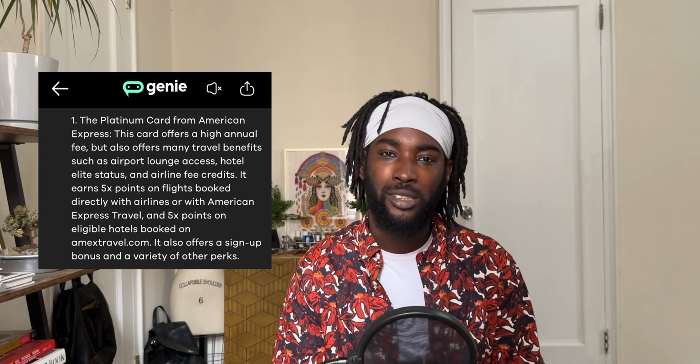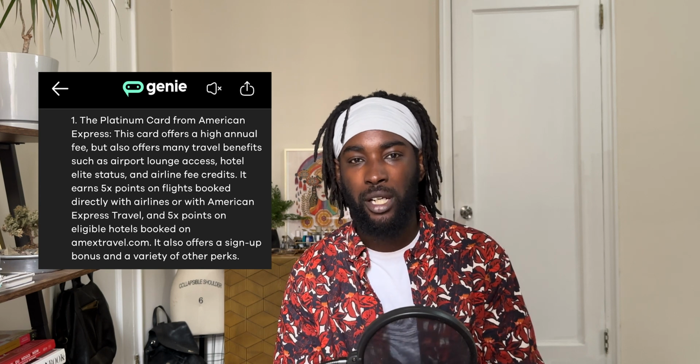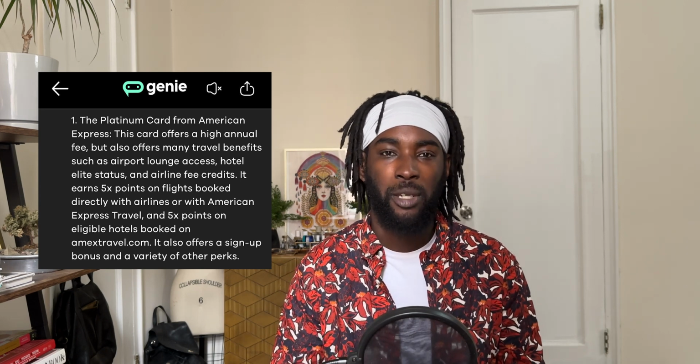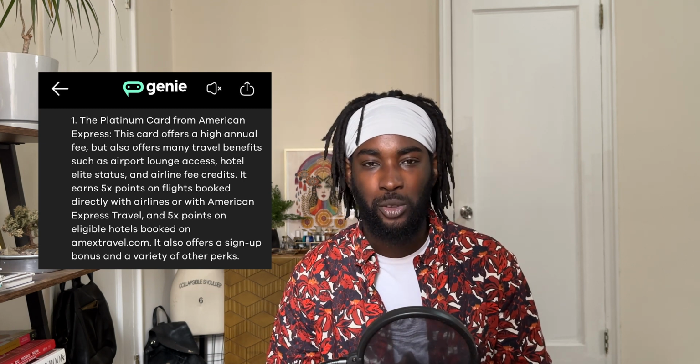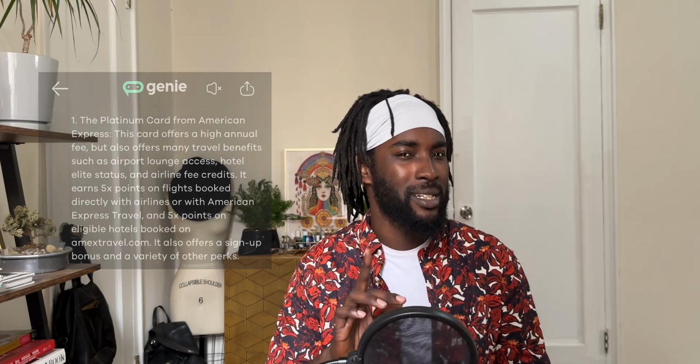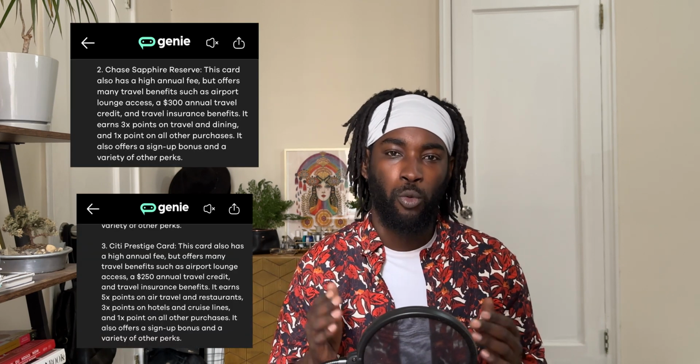It also offers 5x on flights booked directly with the airlines and on Amex Travel, plus 5x on eligible hotels booked through AmexTravel.com. Though I must say, it did not say that the hotels have to be prepaid. But I'm gonna leave that one alone. And for the Chase Sapphire Reserve and the Citi Prestige card, like we did with the budget ones, it's pretty much saying the same thing as before. I will leave those both on the screen if you want to read them.